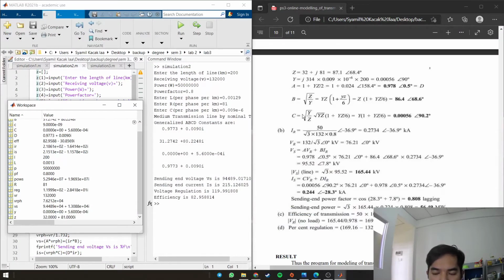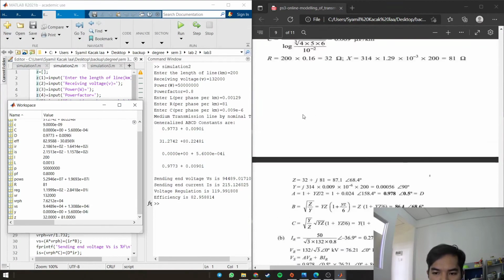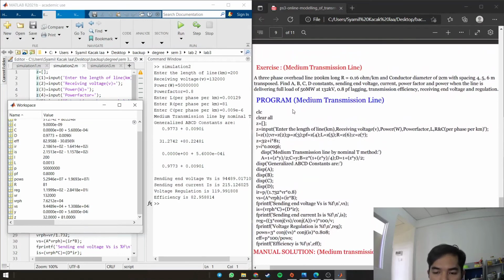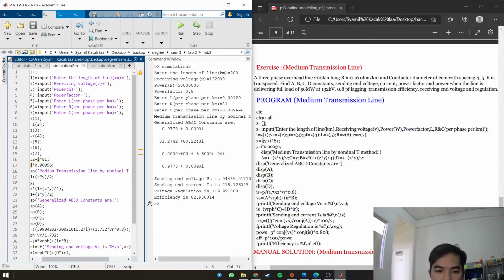My name is Muhammad Syamil bin Abdul Hadi and I'm going to do the program for the medium transmission line. For this coding, I just copy from here. I changed it a little bit because if I use this, it will give an error. If you run this coding, we need to enter the length of line, receiving voltage, power factor, and the L, R and C values. The values we can get from the equation.